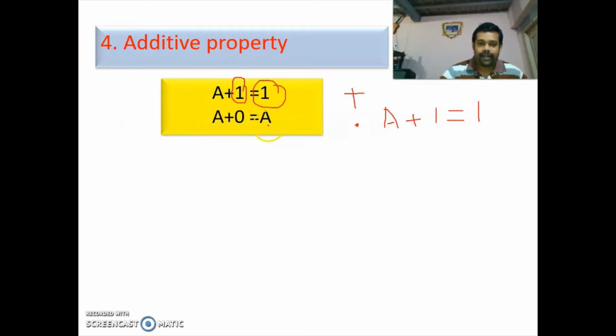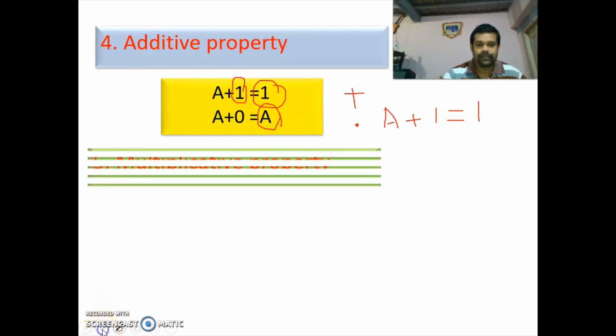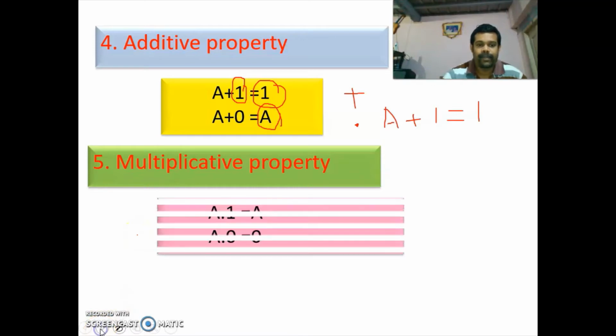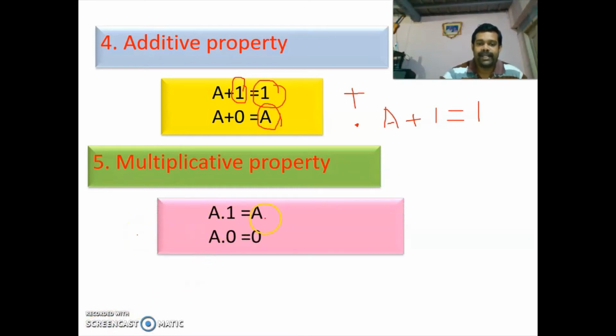Here A plus 0 is equal to A. Multiplicative property. A into 1 is equal to A. A into 0 is equal to 0.